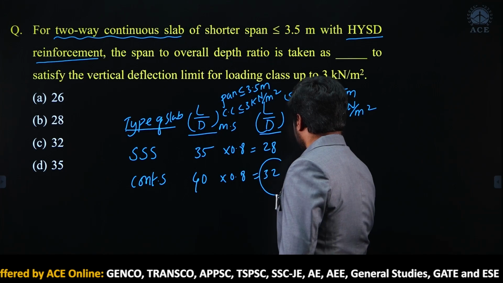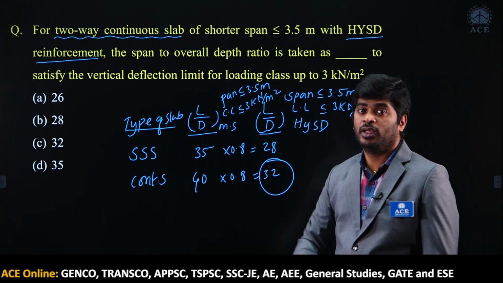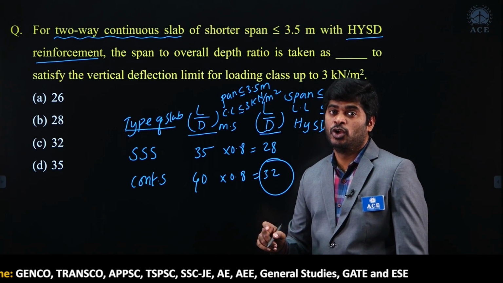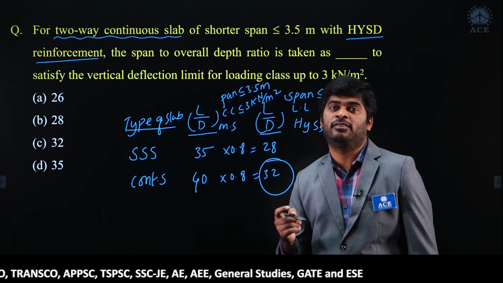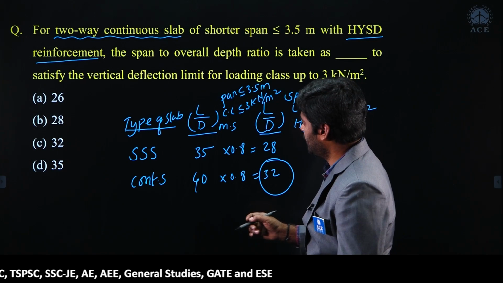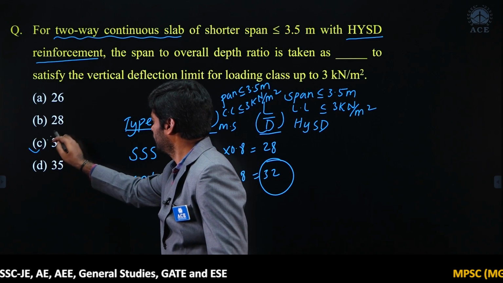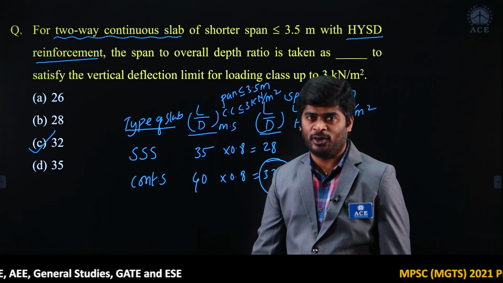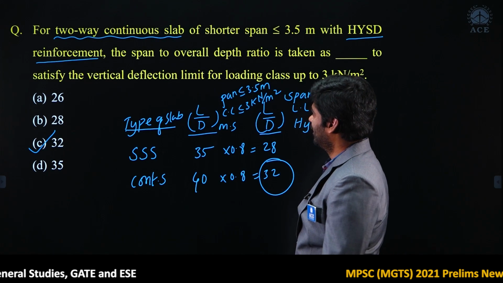The question asked regarding a continuous slab, that too for HYSD bars, to control the deflection. So option C is correct. Next question,